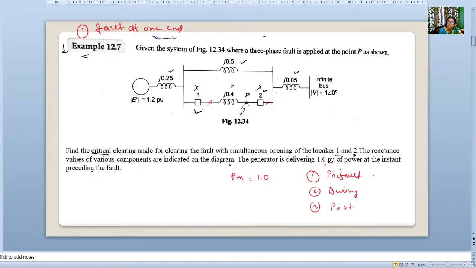We have to calculate values for the pre-fault, during-fault and post-fault events. In the pre-fault condition, both lines are working, so we take both transmission lines.